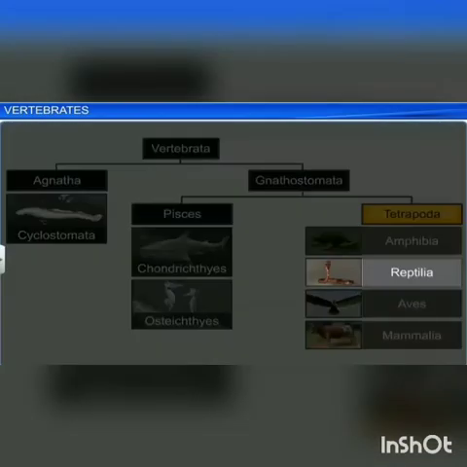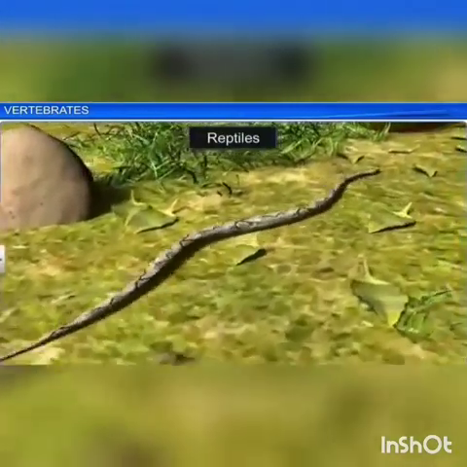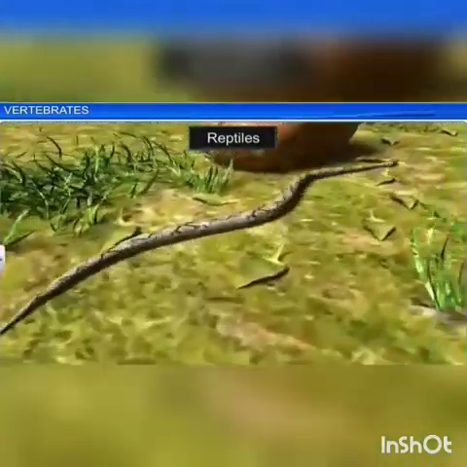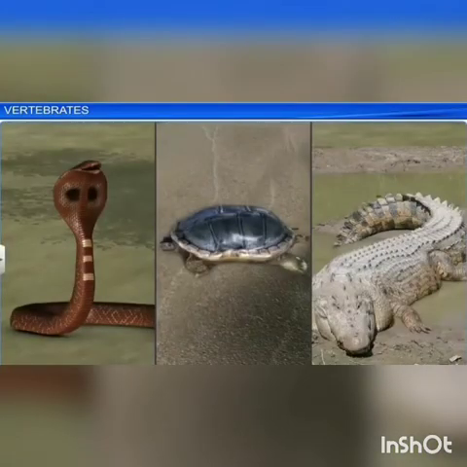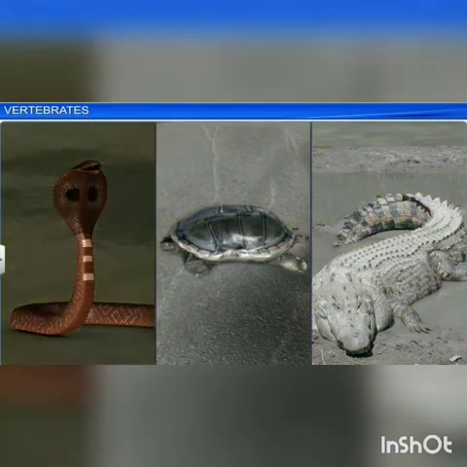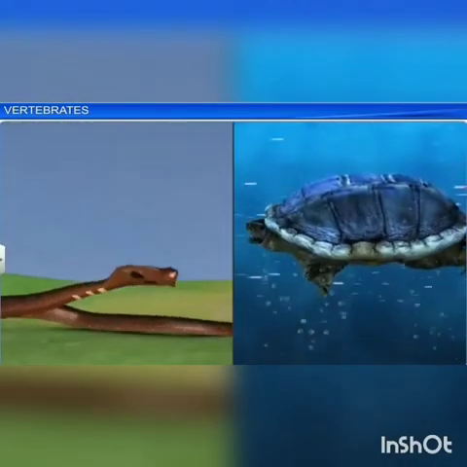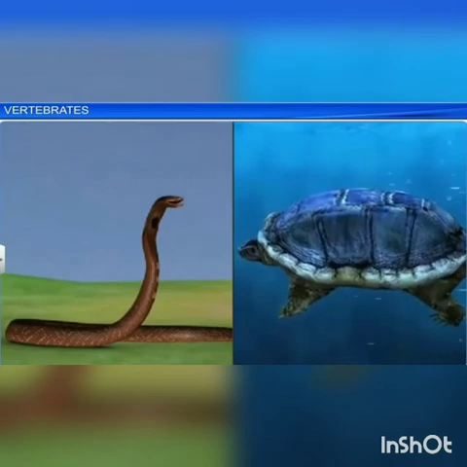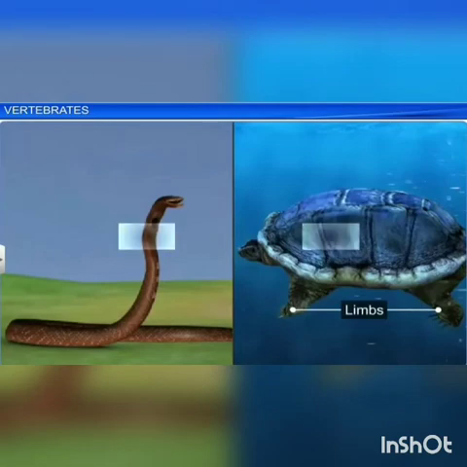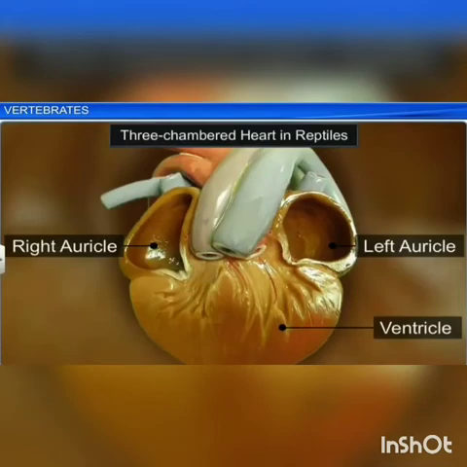Next, we move on to the next class, reptiles. They are mostly terrestrial animals and the body is covered by dry cornified skin with epidermal scales or scutes. They have an external ear opening and the tympanum represents the ear, except in the snake. Reptiles have two pairs of limbs. Snakes don't have limbs, whereas the other reptiles have two pairs of limbs. All these are cold-blooded animals.